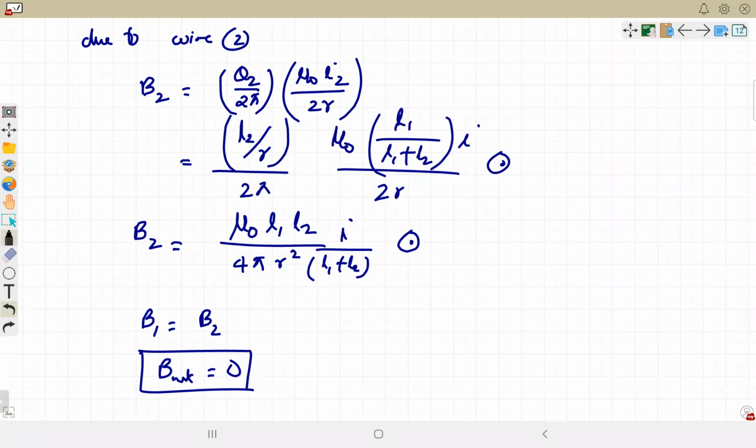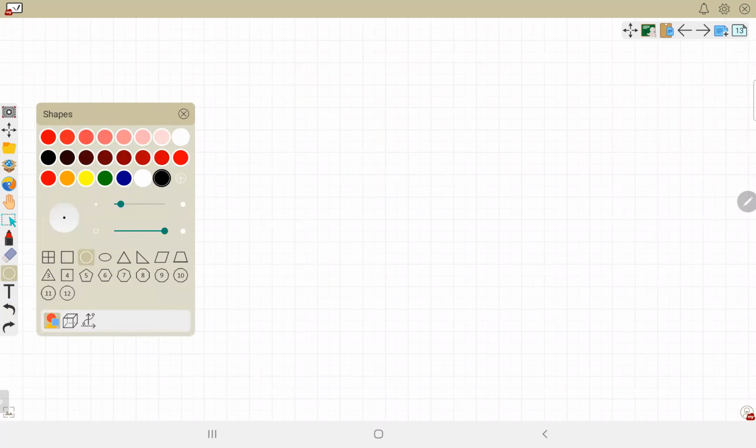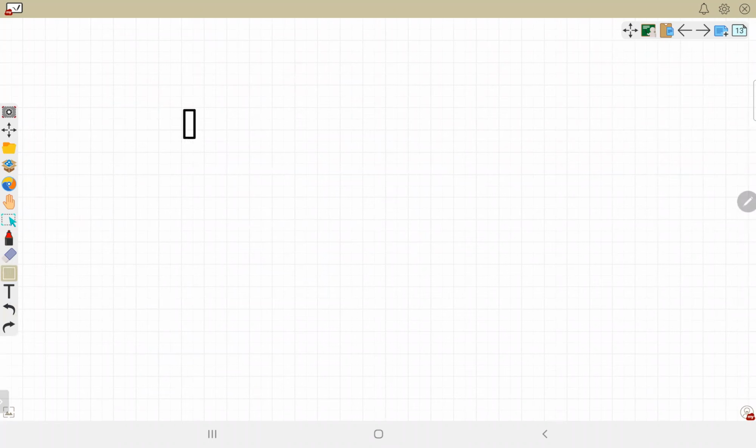Right? Okay, so this was the answer to question number 3. Now we extended this for any other uniform loop. Uniform means the thickness and the material of wire has to be same, so that the resistance is only dependent upon length. Otherwise the current distribution will not be similar. For example, suppose it is a square.